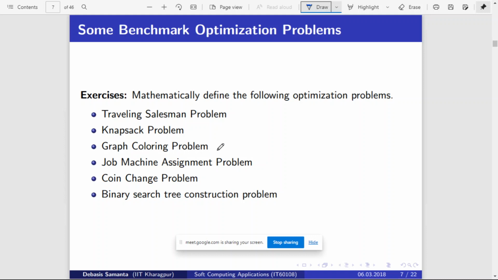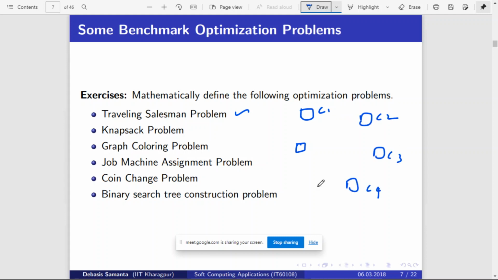So these are some of the classical optimization problems. Traveling salesman problem. A traveling salesman, what do you want to find? You might be aware of this problem. He wants to visit many cities, city 1, city 2, city 3, city 4, like that.